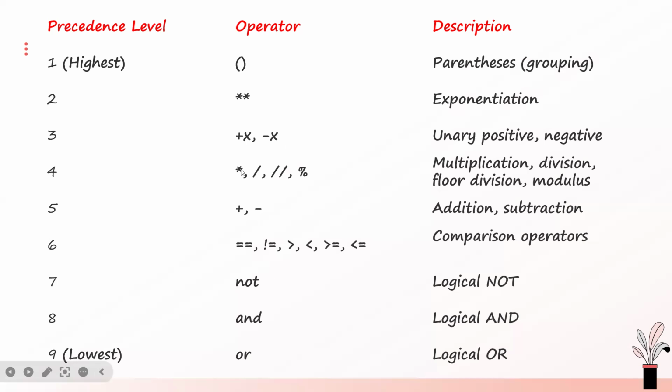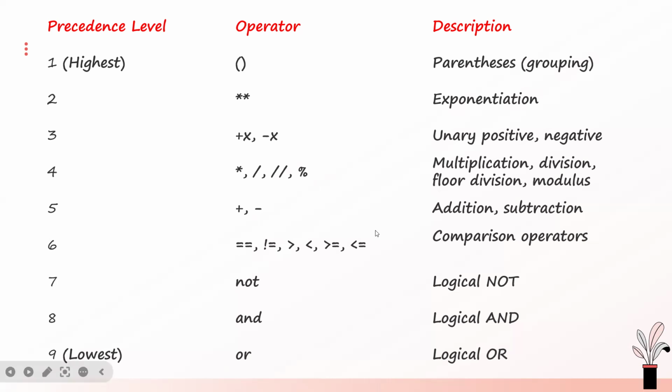Multiplication, division, integer division, and modulo have the same level of precedence, but they have higher precedence than the plus and the minus, the addition and subtraction operators. The arithmetic operators, the plus and the minus, have higher precedence than the comparison operators.